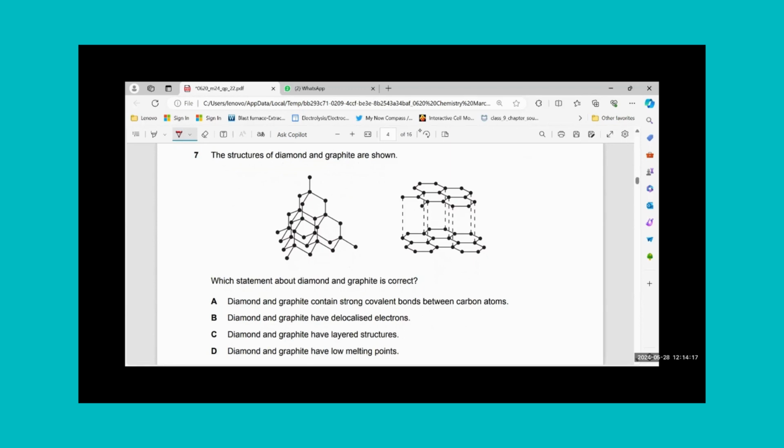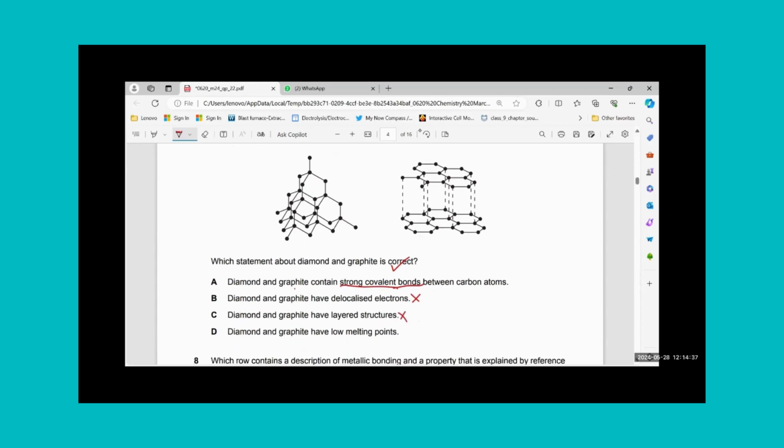Okay, the structure of diamond and graphite are shown. Which statement about diamond and graphite is correct? Diamond and graphite contain strong covalent bonds. Okay, correct. Diamond and graphite have delocalized electrons. Only graphite has it. Diamond and graphite have layered structure. Only graphite has it. Diamond and graphite have low melting points. No, both of them are giant covalent structures, so they have high melting points. Most of them are coming as A.